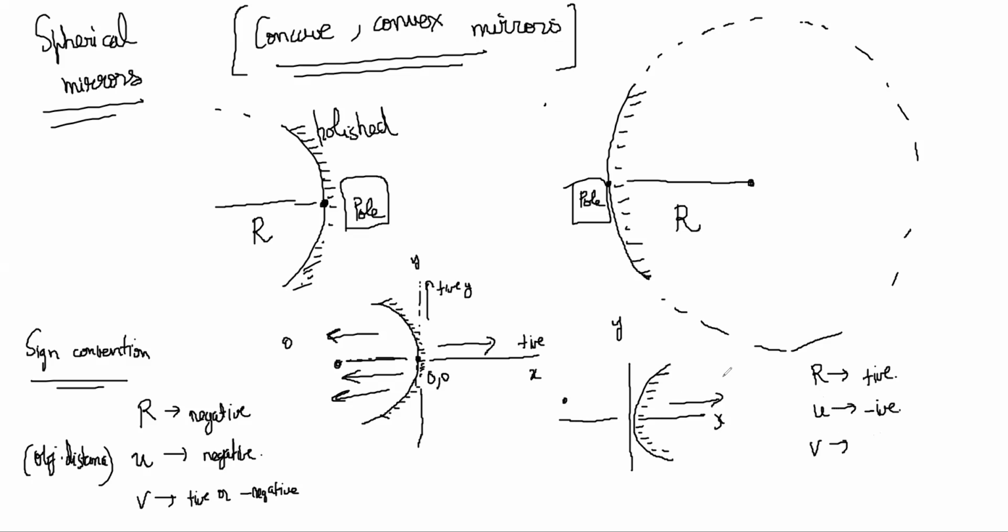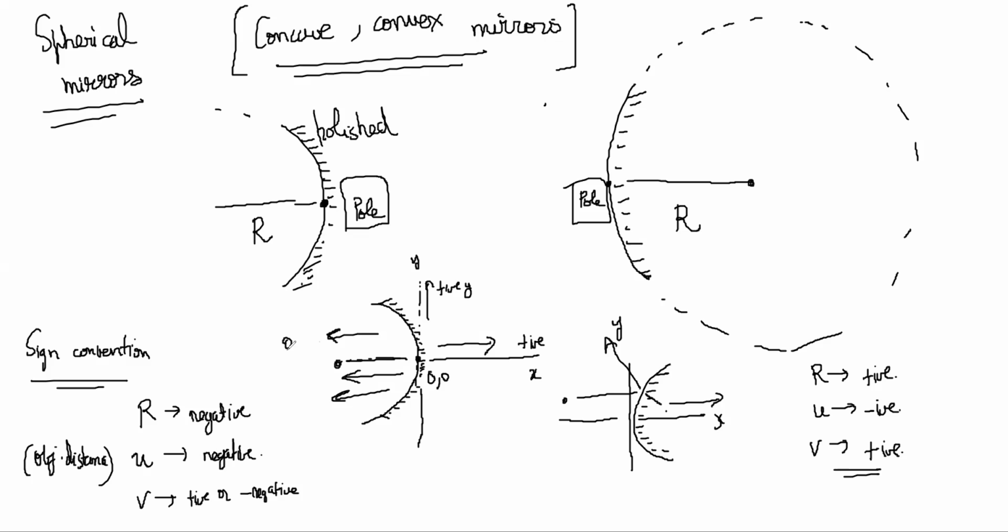Most cases the image will be this side, because the reflection will come like this and go like this, so you will produce it back here. So mostly the image distance will be positive here. That is the general sign convention. The way you figure it out is just put a y and x axis at the pole, and all distances on the positive side will be taken plus and on the negative side will be taken minus.